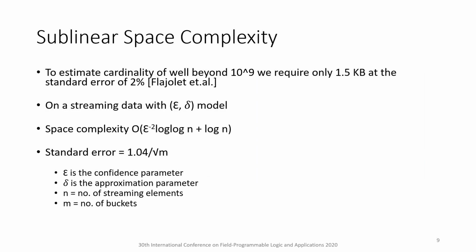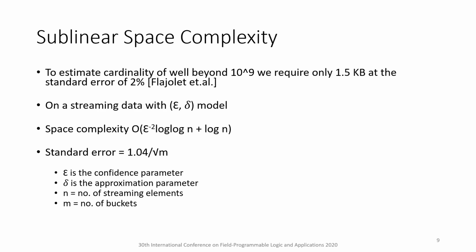The main advantage of hyperloglog is its sublinear space complexity. However, this comes at the cost of the standard error. Ideally, we would need only 1.5 kilobytes of memory to estimate the cardinality of 1 billion at the standard error of 2%. On a streaming data with epsilon delta model, the space complexity is given by big O of 1 over epsilon square log n plus log n, and the standard error is about 1.04 over square root of m. Here, epsilon denotes confidence parameter, delta is the approximation parameter, n represents the number of streaming elements, and m is the total number of buckets.